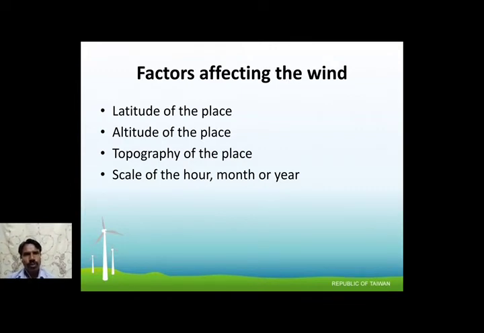Few factors affect wind farming: the latitude, the height and altitude, geographical location, and the scale of hour, month or year. What do we mean by scale of hour, month or year? How much air is available, the velocity per hour, per month, per year. It is a main factor for wind energy farming.